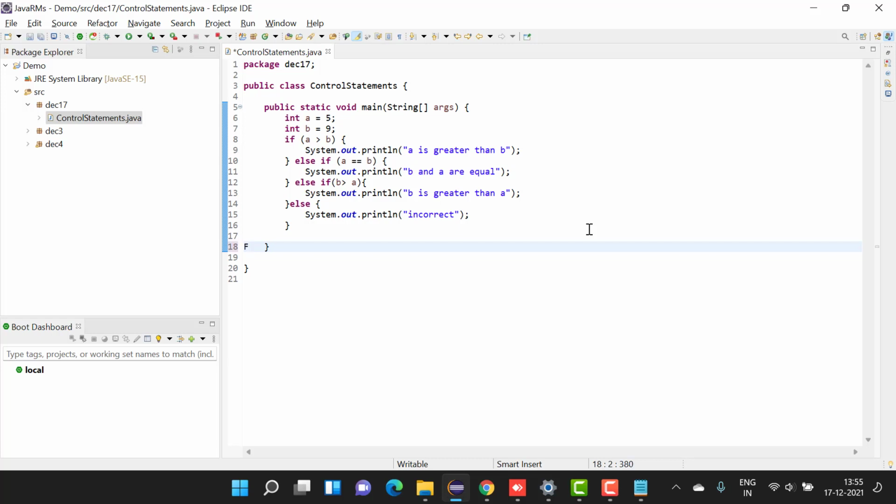Then now let me first format my code, Control Shift F for formatting the code. So now you have this.